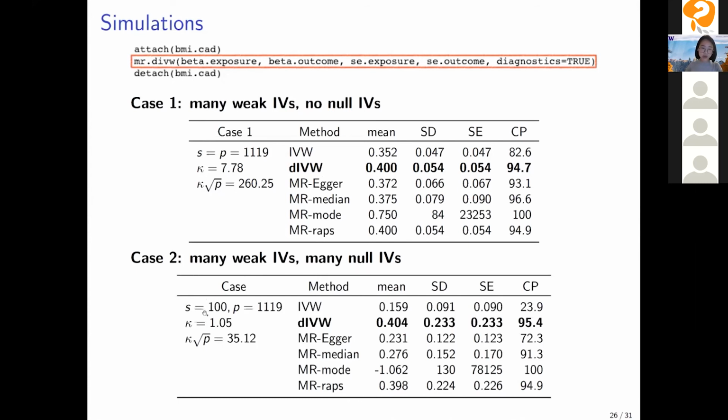So basically, we only have 100 relevant IVs, and the rest, more than 1,000 IVs, are irrelevant. So the average IV strength is 1.05, which is very small. And this condition is 35, which is relatively large for DIVW to work well. So we see the performance is still very good and comparable to the MR RAPS estimator.